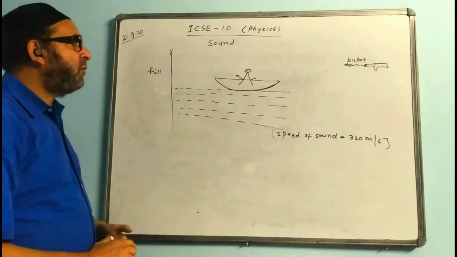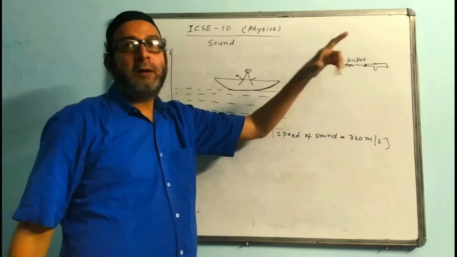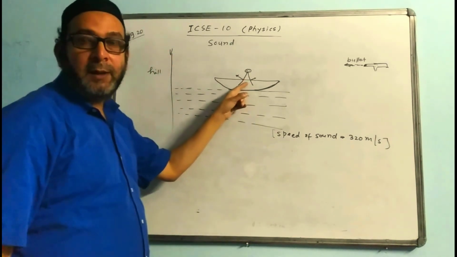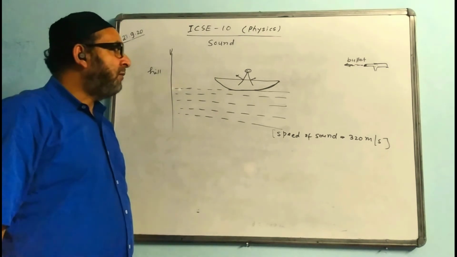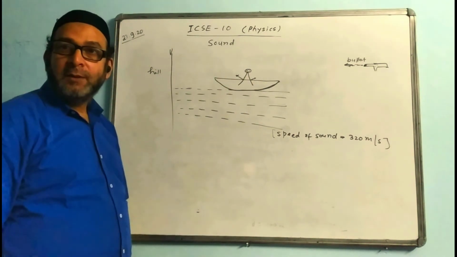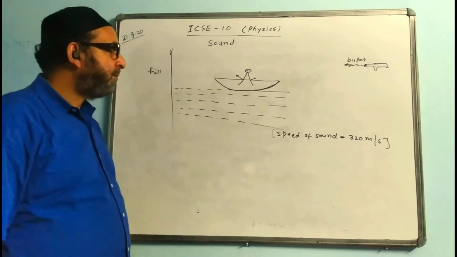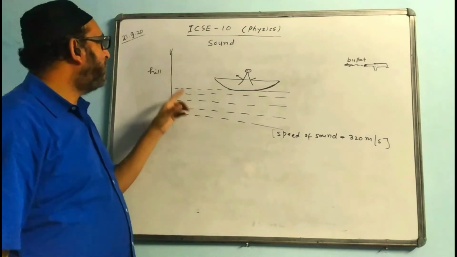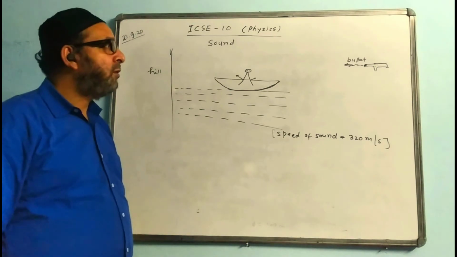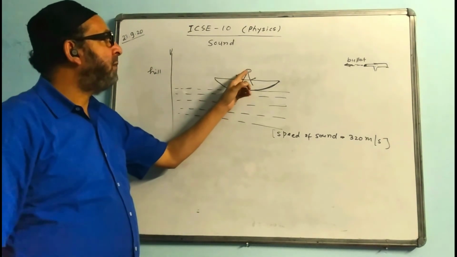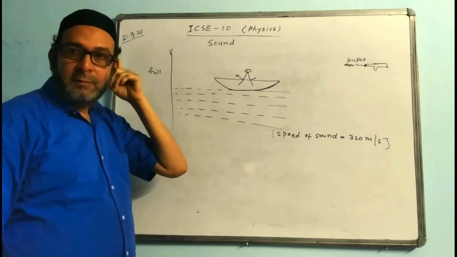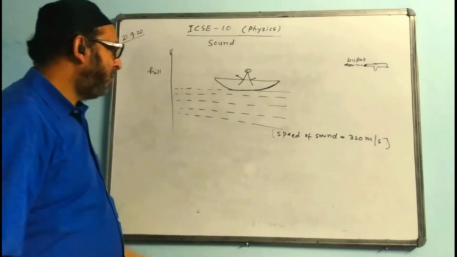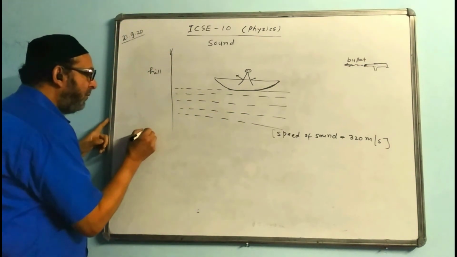Once again, I repeat the question. Question was a person firing a gun, a bullet in air, and the man on the boat, that means the boatman, hears two sounds in the interval of 2 seconds and 6 seconds after the bullet is fired. You have to find the distance of the hill from the boatman or from the boat, and the second part, the distance between the boatman and that person who is firing the bullet. Okay. Let us do the first part.